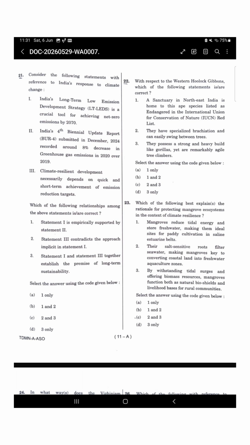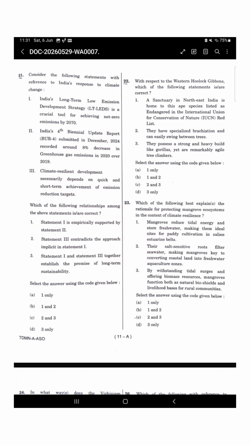Now let's see question number 22. Okay, so this is about western hoolock gibbons. This is a classic biodiversity question, so let's evaluate one statement at a time. Statement 2 says that they move through trees using brachiation. Now, if you have ever seen a gibbon documentary, you will know that swinging from branch to branch is their trademark, right? So statement two is definitely correct.